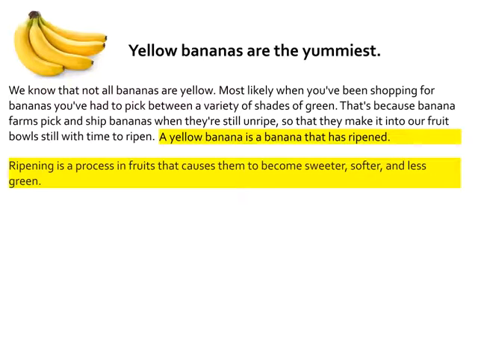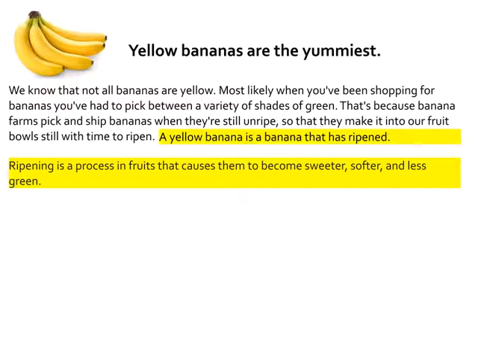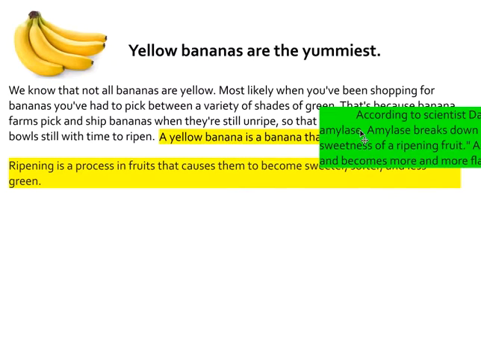So at this point, I'm stuck again. I'm going to pull out another tool, quotation. Quotation is what we have called evidence. Quotation is when we quote a credible source word for word. So I'm going to quote a scientist here. I want to learn a little bit more about what the ripening process looks like.